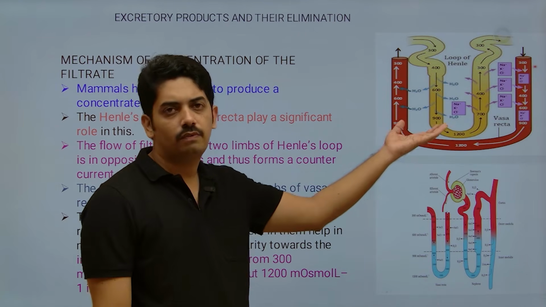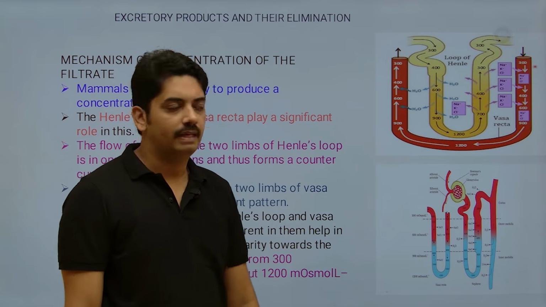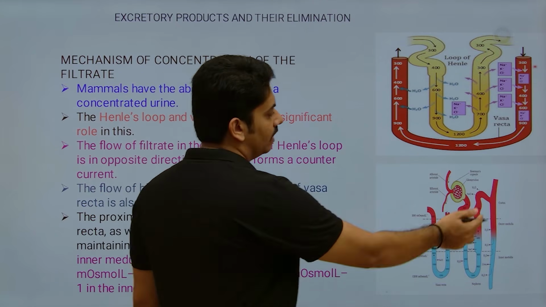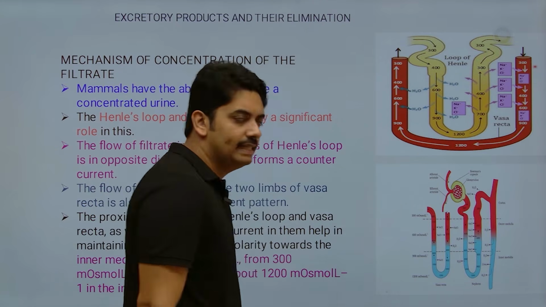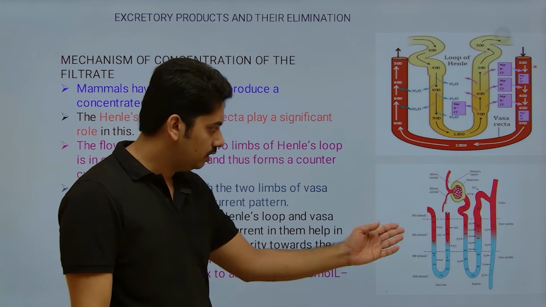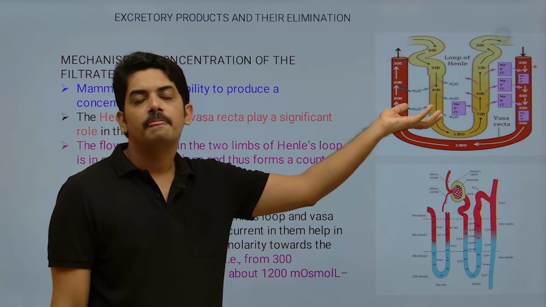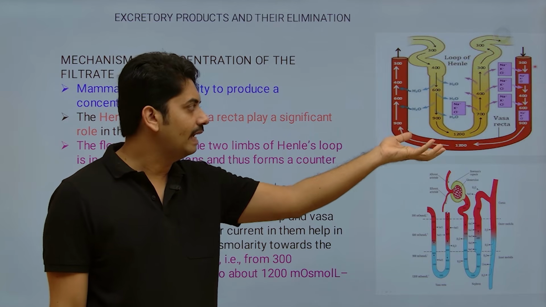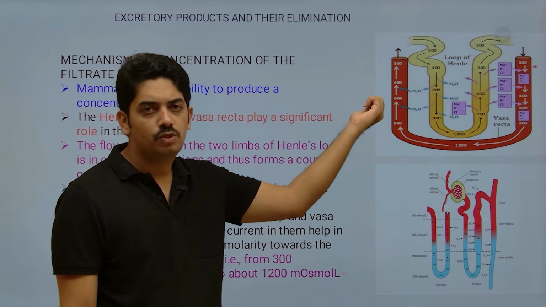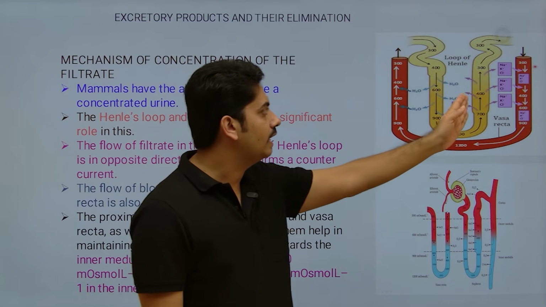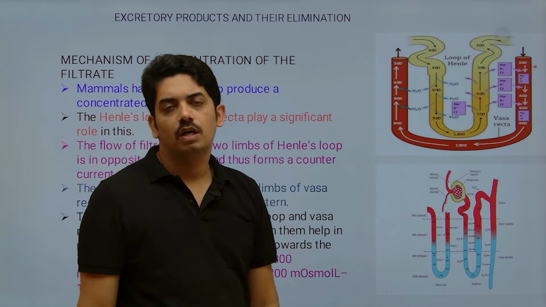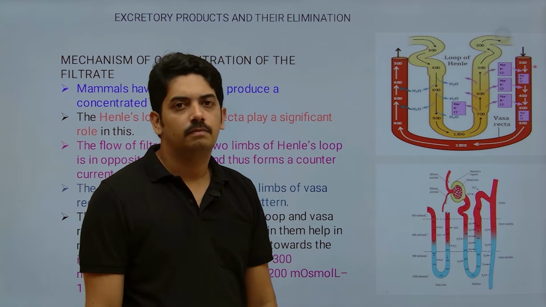So this is what we call the counter current mechanism. This is the diagram which is given in the NCERT textbook, you have to study this. The only reason to give this diagram is to understand what happens to the reabsorbed water and what happens to the reabsorbed sodium, chlorine and potassium.